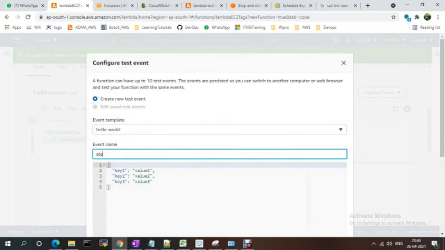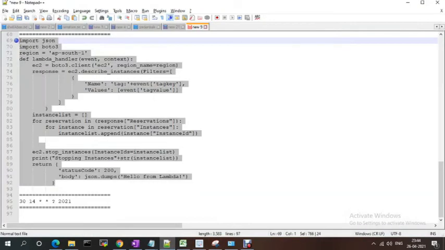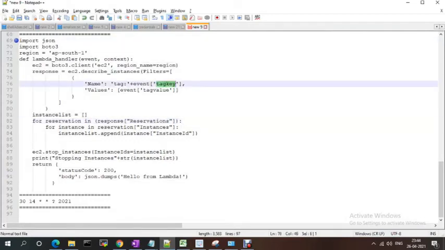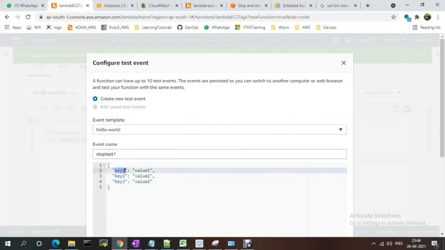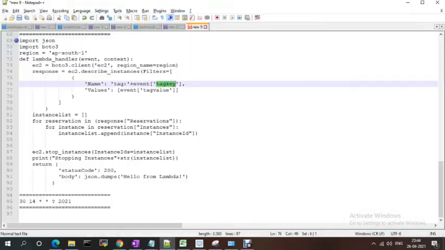Stop test one. While running, I just need to pass these values: tag key and tag value.